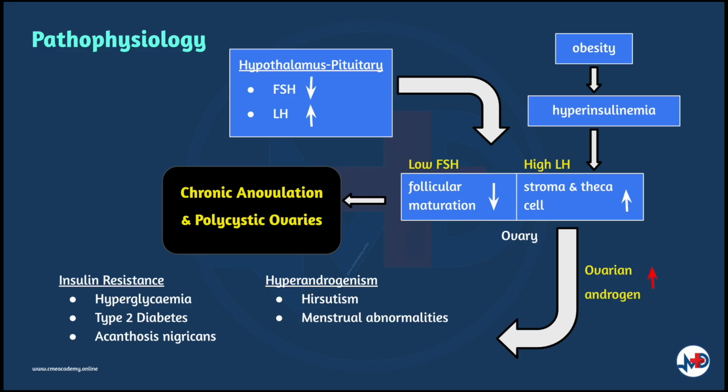The increase of luteinizing hormone to follicular stimulating hormone ratio and hyperinsulinemia suppress the follicular maturation, which then causes chronic anovulation and polycystic ovaries. Besides, high LH stimulates stroma and theca cells to increase the level of ovarian androgens. This results in hyperandrogenism such as hirsutism, menstrual abnormalities, and insulin resistance, which also causes hyperglycemia, type 2 diabetes mellitus, and acanthosis nigricans.